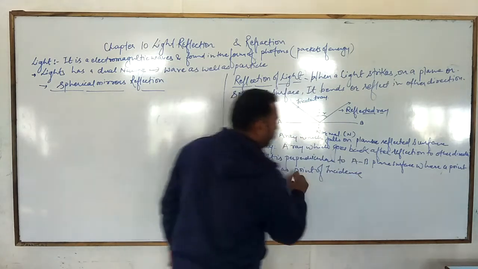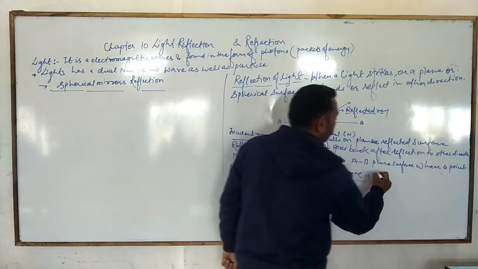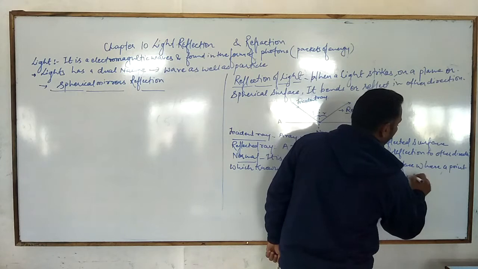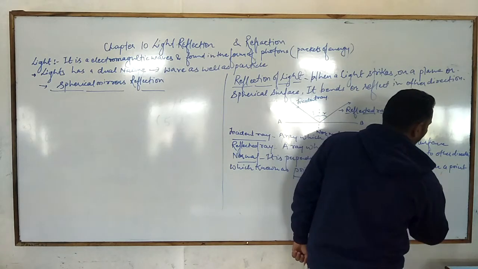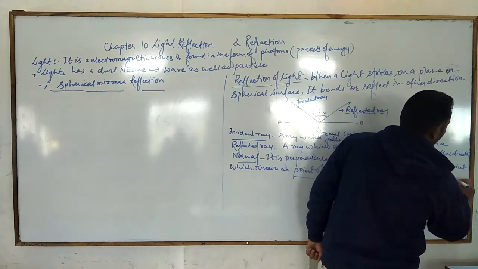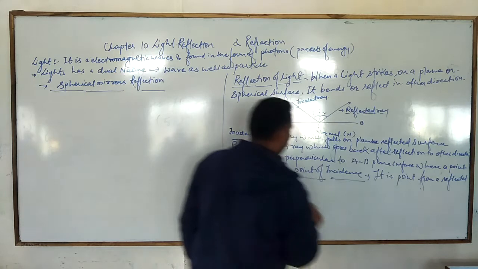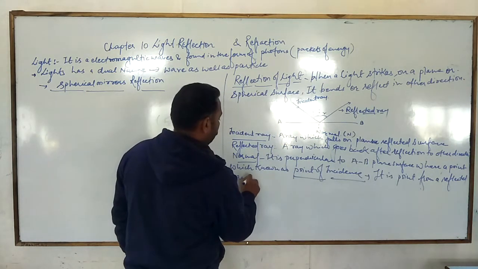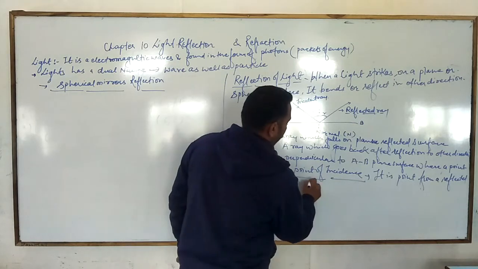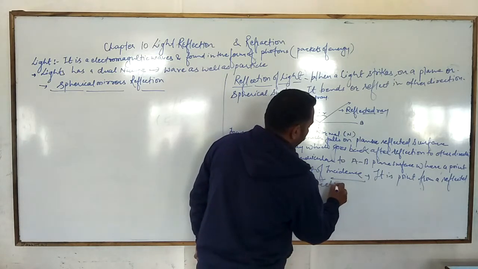And what is this point of incidence? It is a point from where the reflected rays go in other directions.